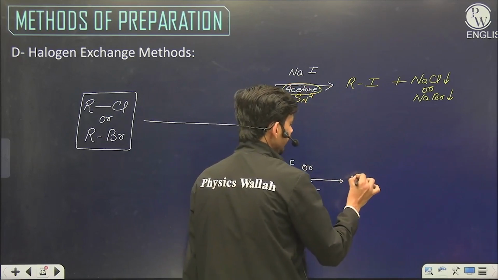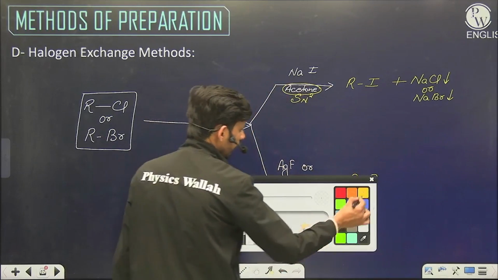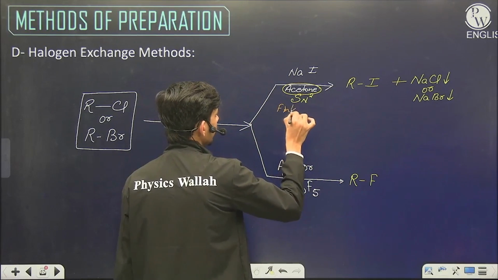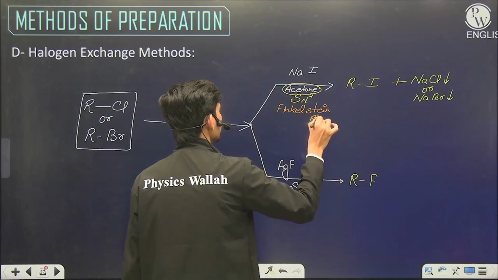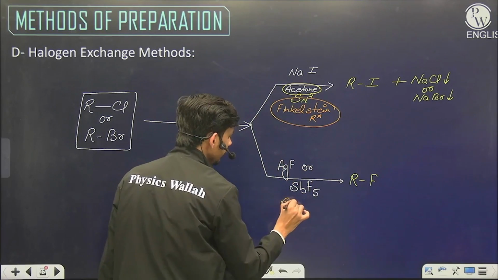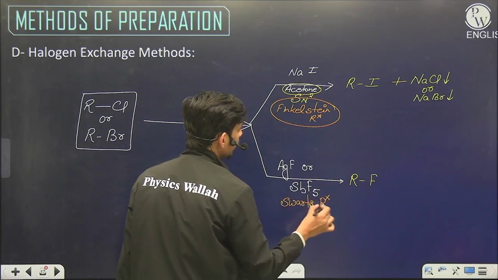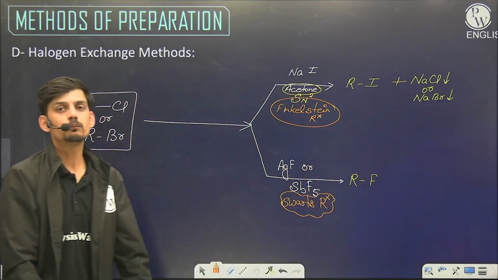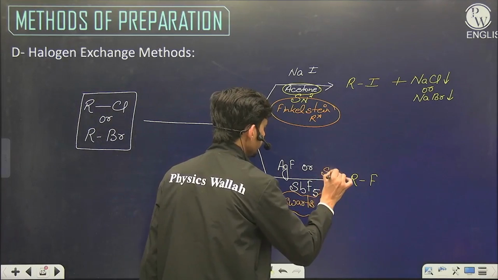And in the other case, we get the alkyl fluoride. Both of these reactions are name reactions. The iodide exchange is called the Finkelstein reaction, while the fluoride exchange reaction is called the Swarts reaction. Both follow the SN2 mechanism.